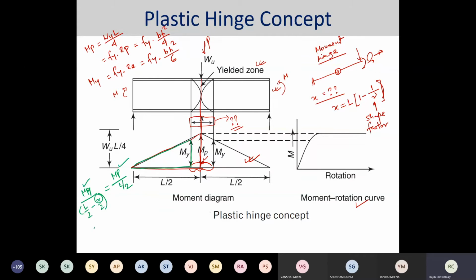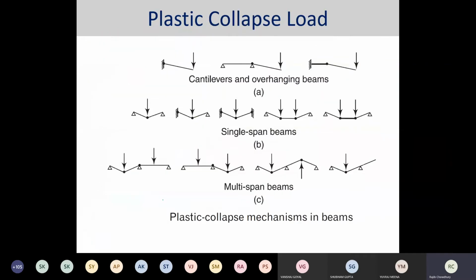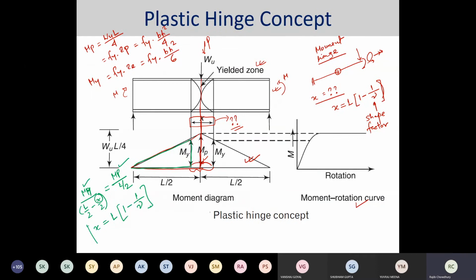So from here you can calculate X. Sorry, this one is your X value. Essentially you need to find the yield moment and the plastic moment, then equate them using the equality of triangles. From there you can calculate easily. Okay, the same applies for any other cases.